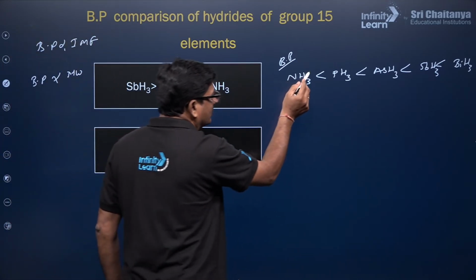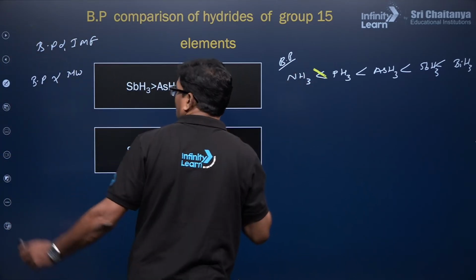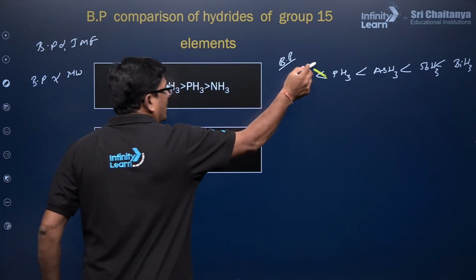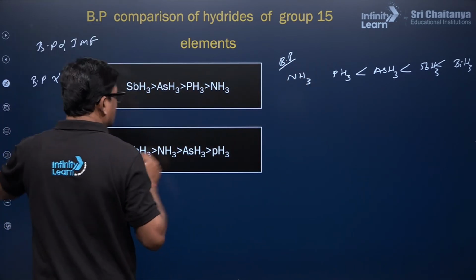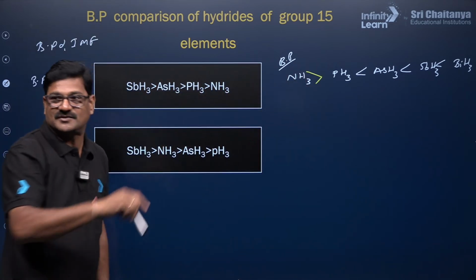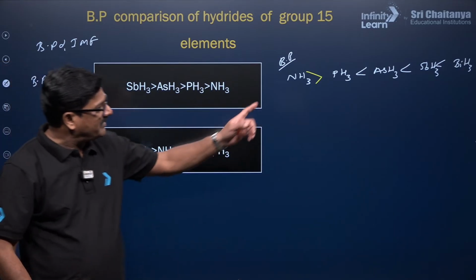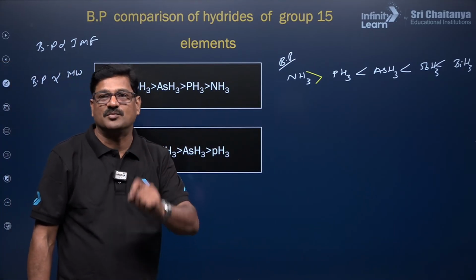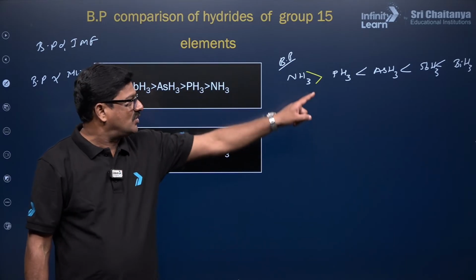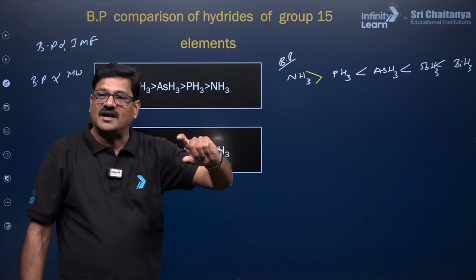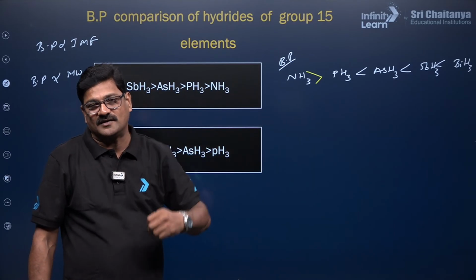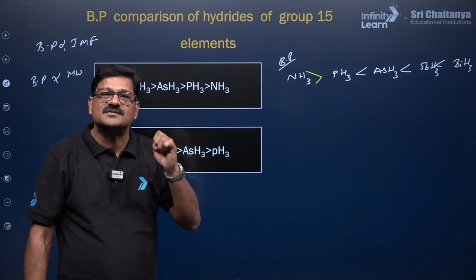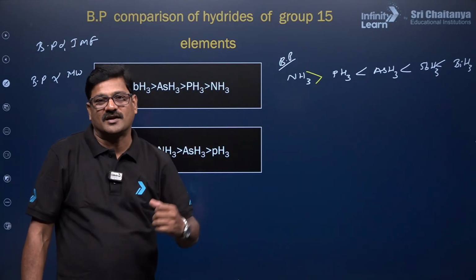The boiling point of ammonia is going to be greater than that of PH3. So this is an exception. Among group 15 hydrides, PH3 is the one having the lowest boiling point. As it has the lowest boiling point, it has more tendency to evaporate, meaning it is the most volatile.